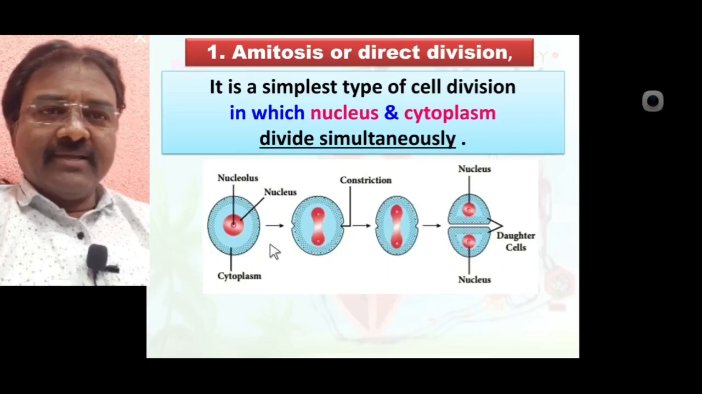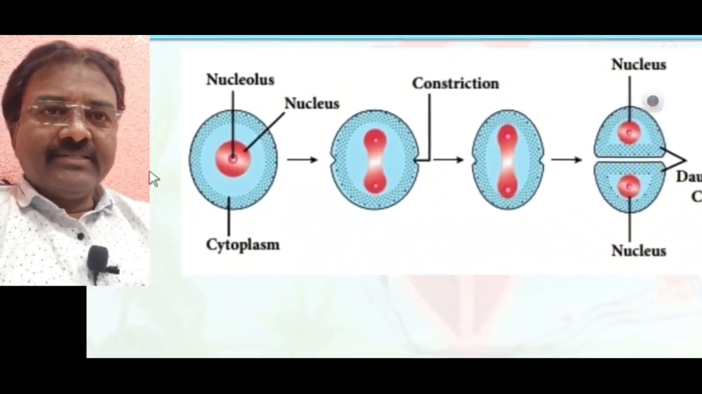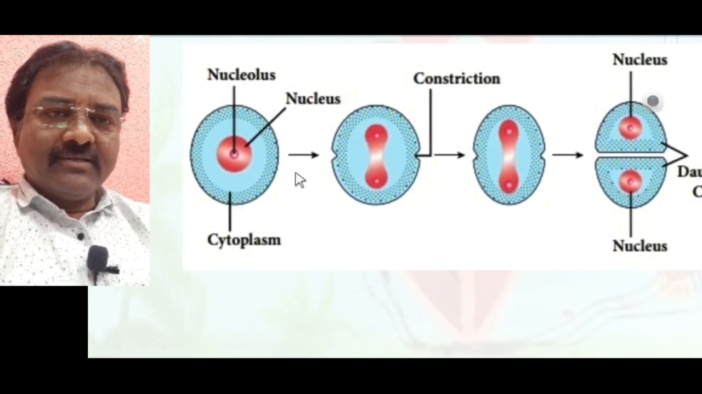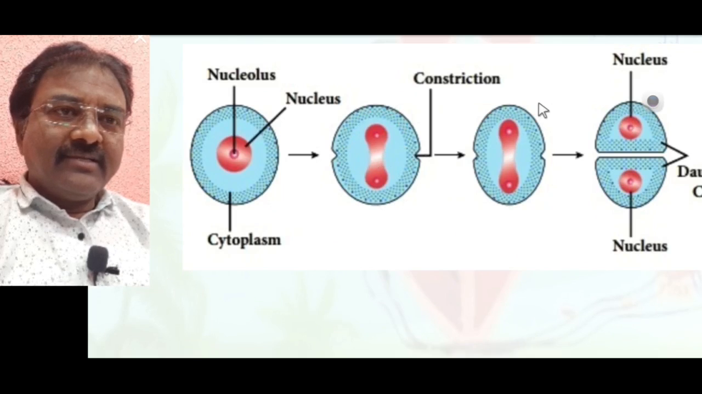Seen here is a diagrammatic representation. This one is the parental cell. The parental cell contains a nucleus, which is elongated and constricts itself. At the same time, the cytoplasm also constricts.